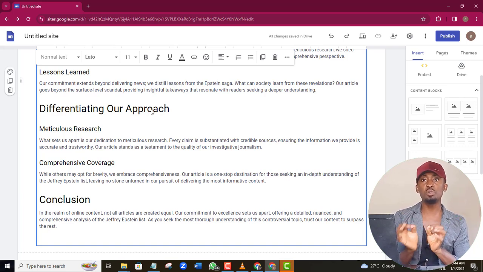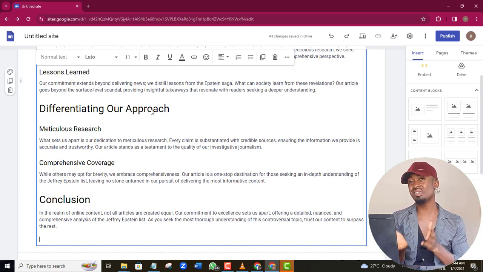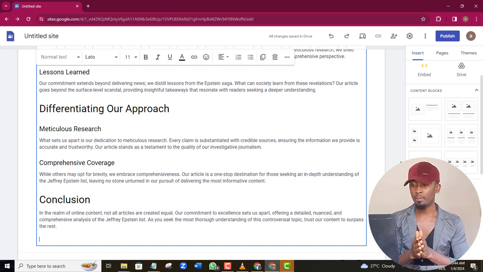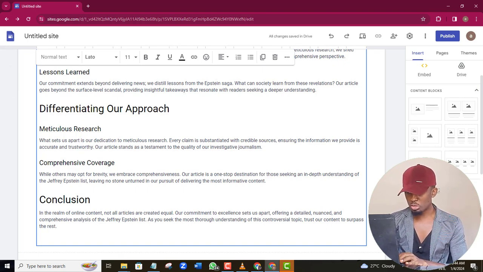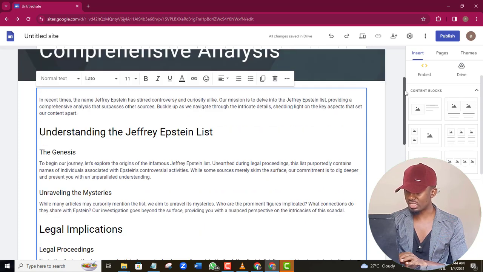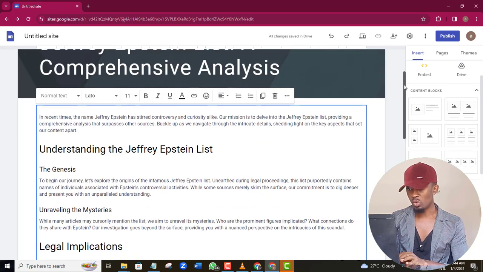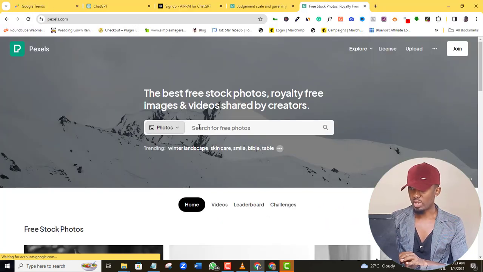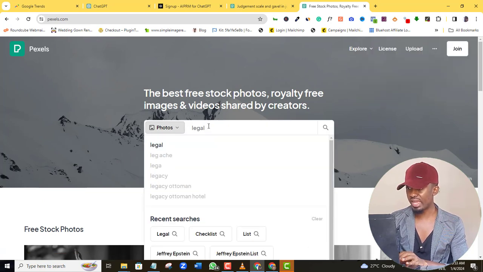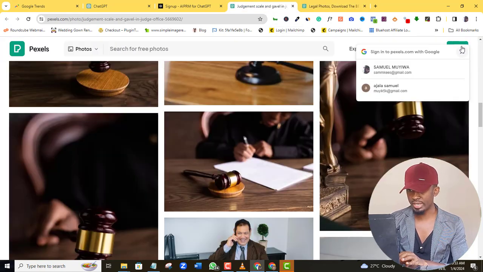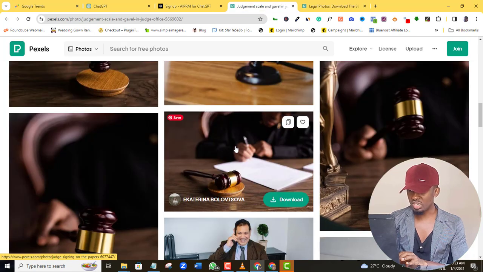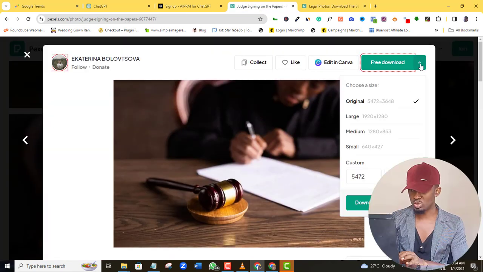So I would not like to spend so much time dwelling on that since it's an easy issue for you to fix. But let me just show you how to add images to your article in Google Sites. So I will come to pexels.com. I'll search for a keyword that is related to my article. Let me use legal here. Okay, I will choose this image, download.